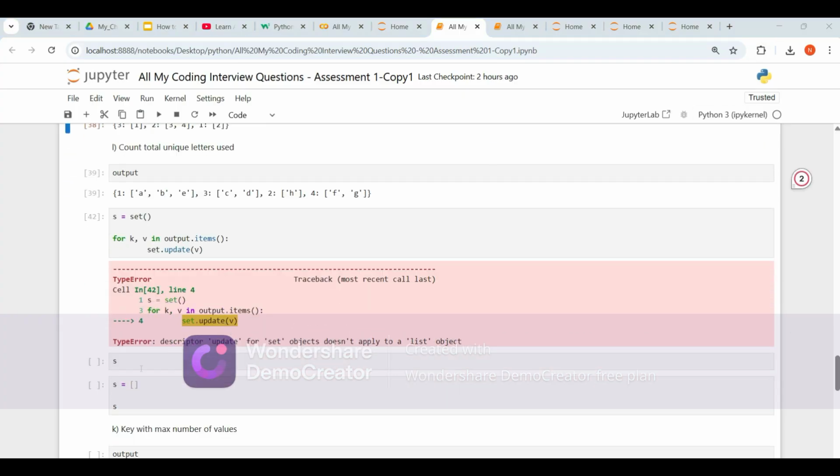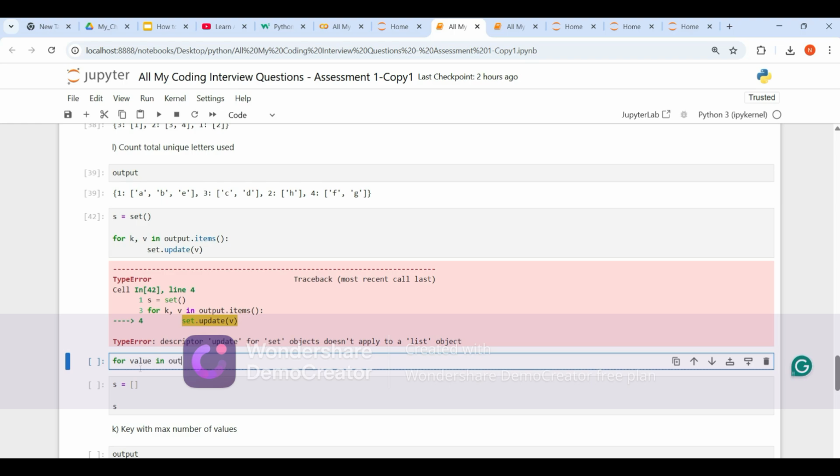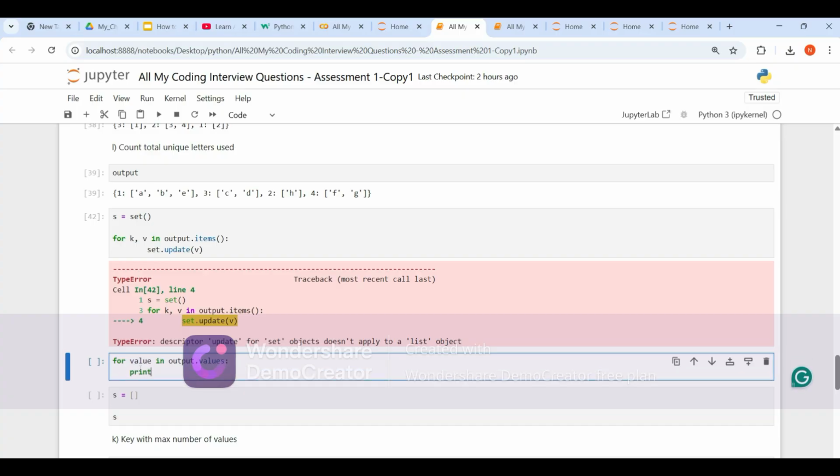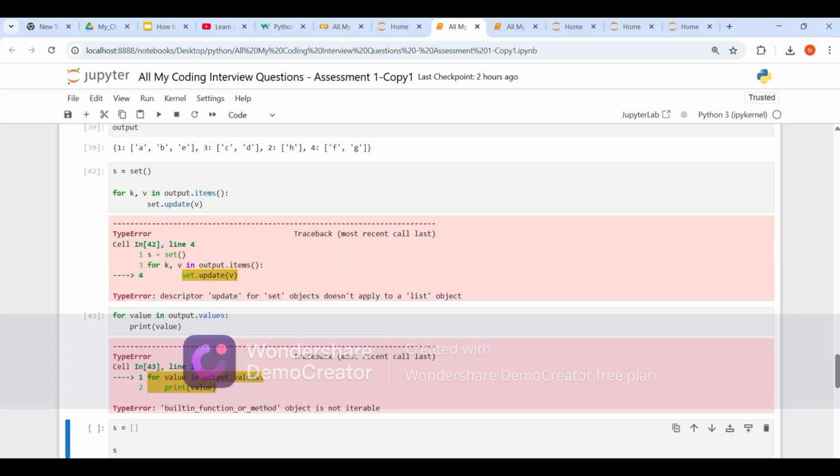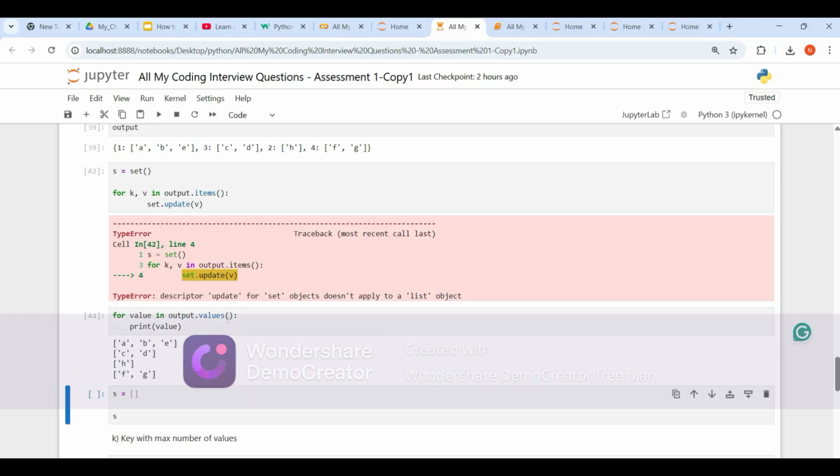Okay, guys, let's try a different way. For value in output dot values, let's print values. What happens? Print value. Okay, print values is not available. Okay, value is available, yes, it is available.